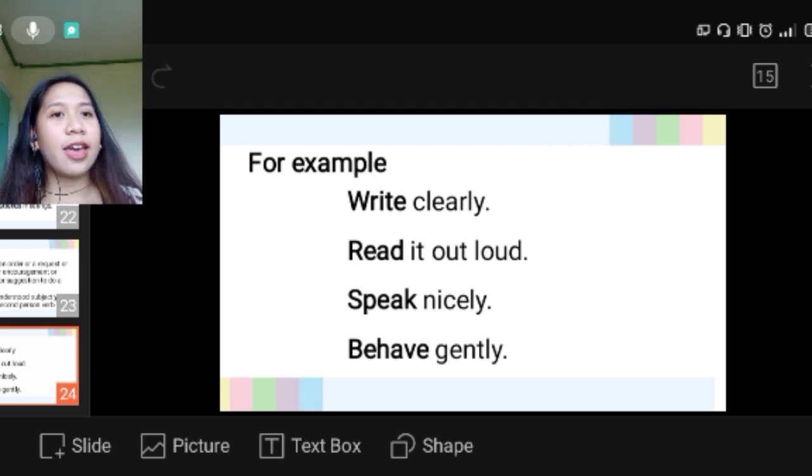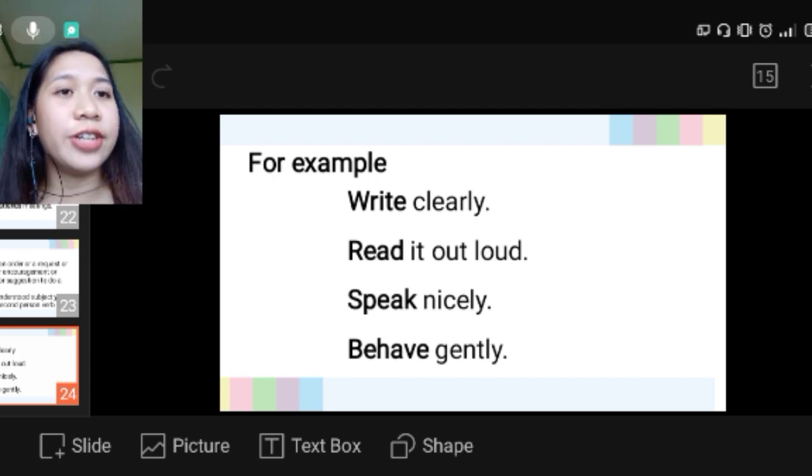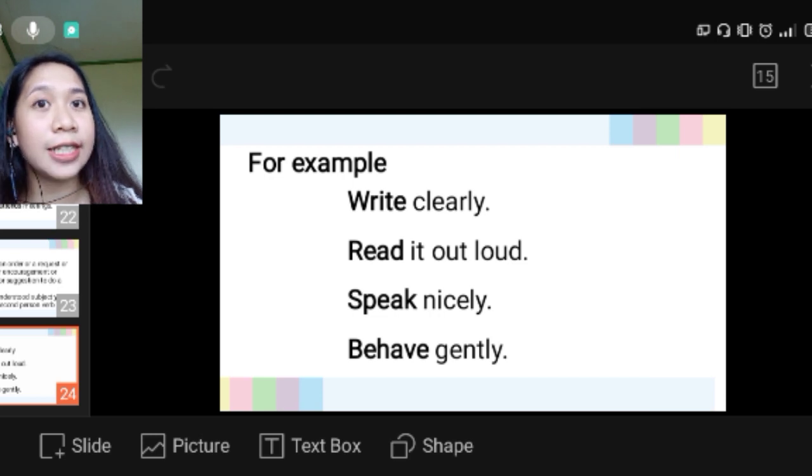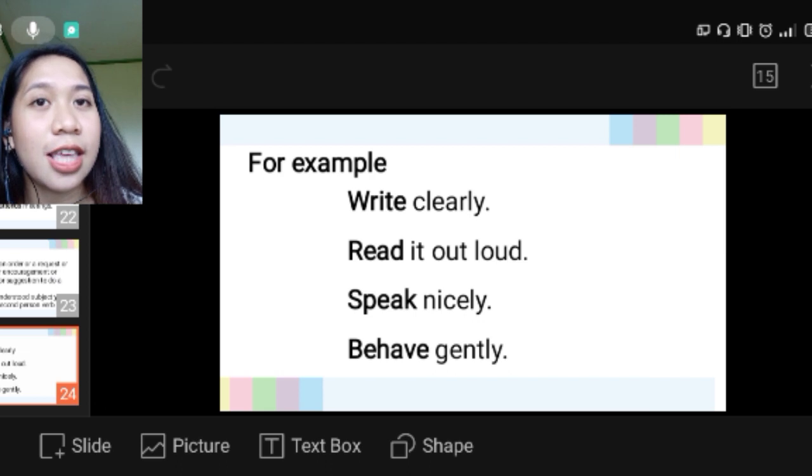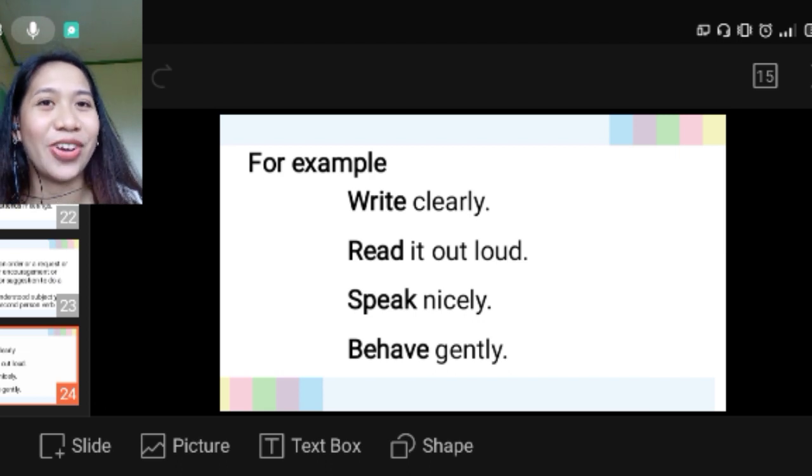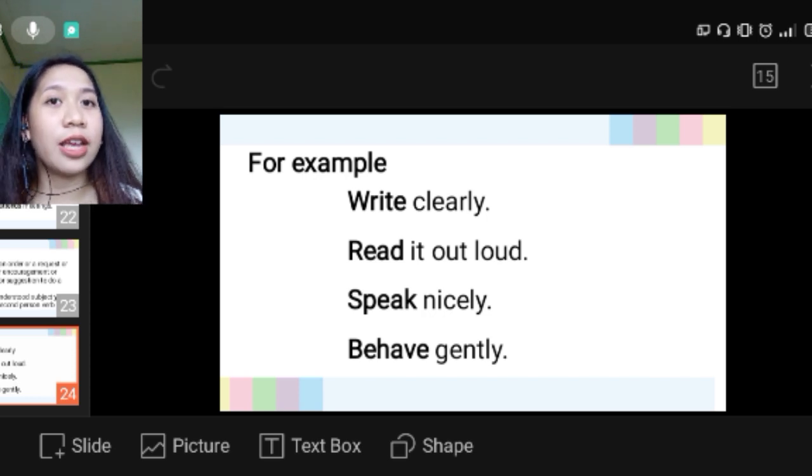In the sentence, read it out loud, we have the verb read that tells the second person to read out loud. To make it clear, I, who said read it out loud, am the first person. And the one who is being told, read it out loud, is the second person.